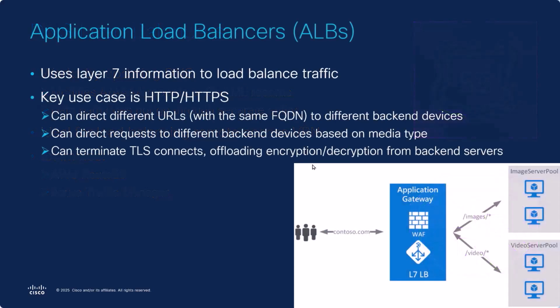Application load balancers act at layer 7 and can do very granular application load balancing. Here we see an example where images are sent to an image server pool and video is sent to a video server pool by parsing the HTTP URL. Generally, when we're dealing with firewall placement, we put the application gateway behind the firewall, and the application gateway front end acts like any other server with respect to the firewall.